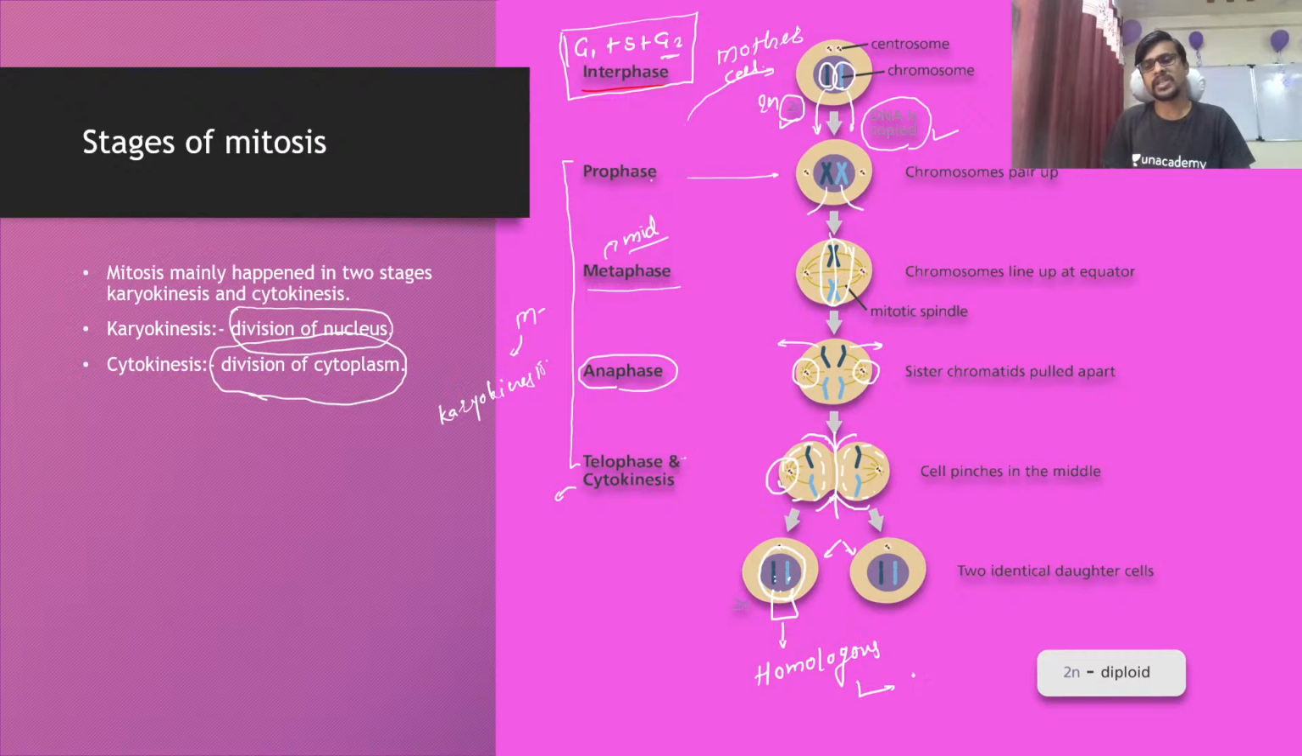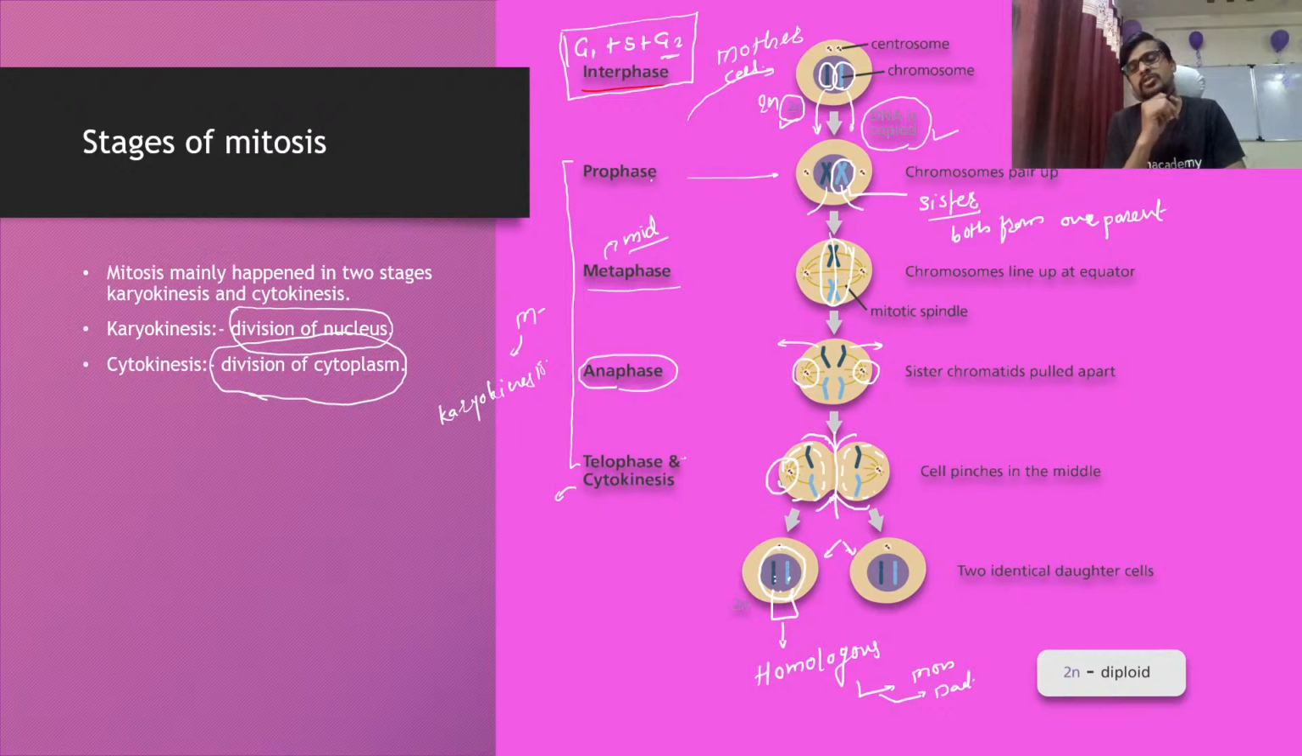Homologous means one is from mom and one is from dad. Okay, so these are the homologous chromosomes, and if you see the copies, these two chromosomes are called sister chromatids. Both are from one parent. Either the two chromosomes of a mother or the two chromosomes of a father are considered sister chromatids.